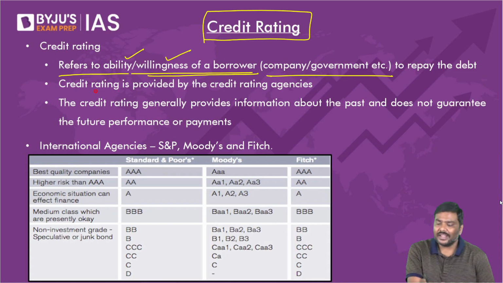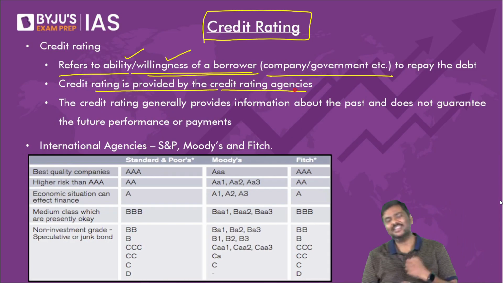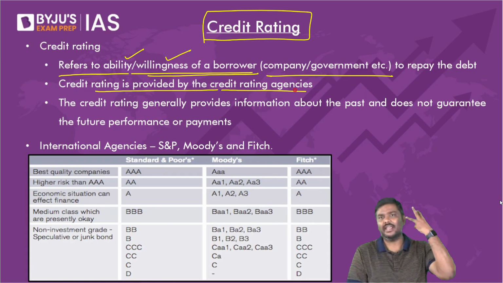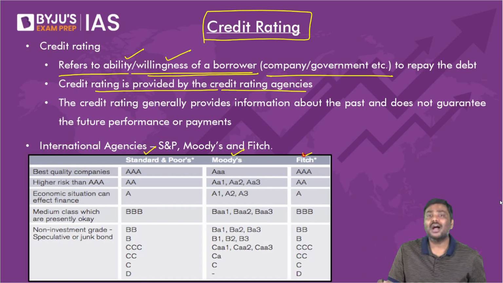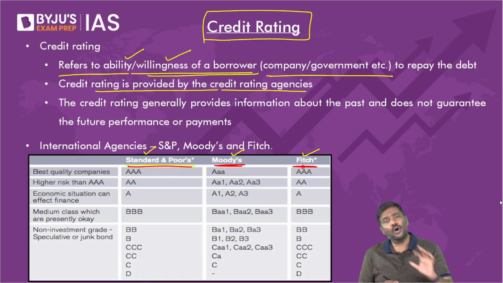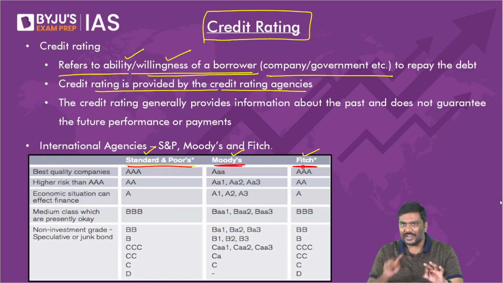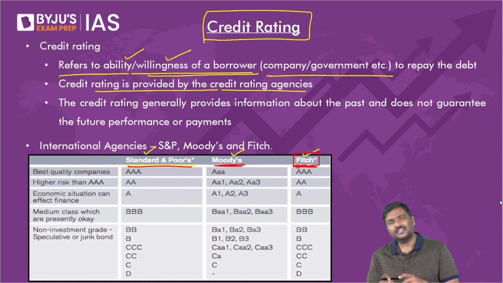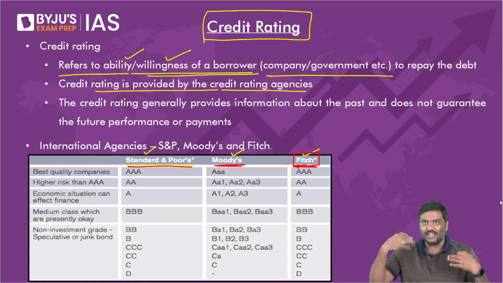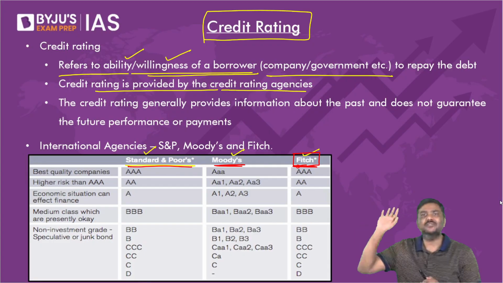Now, credit rating is provided by credit rating agencies. The global three credit rating agencies are very, very important. One is S&P, Standard and Poor's. Second is Moody's. Third is Fitch. All three are very important. In fact, very often these are in the current affairs. For example, Fitch credit rating agency was very recently in the newspaper. In fact, I've asked you to read today's Hindu newspaper. Again, it is mentioned in that.